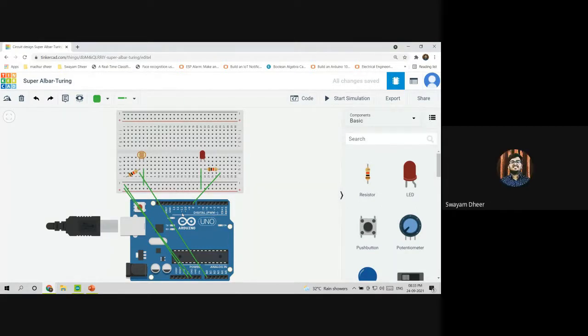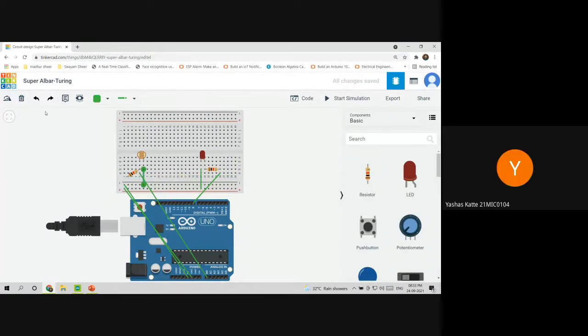You can use it either for the normal thing or also for the PWM output. But for PWM, only pins 3, 5, 6, 9, 10, 11 can be used. So variable voltages can be conducted by them. Yeah, exactly.